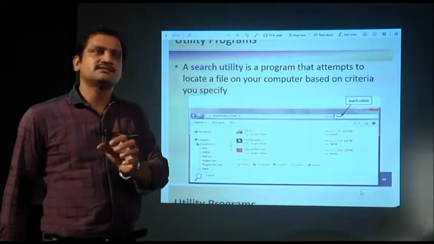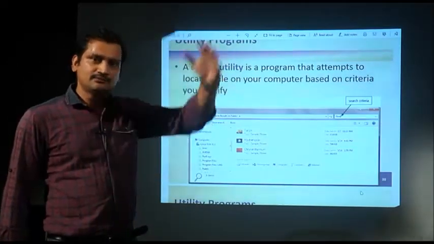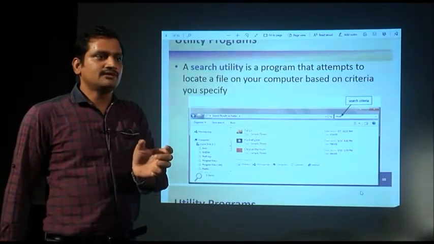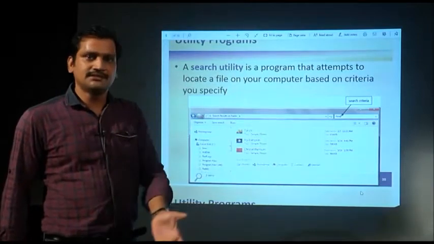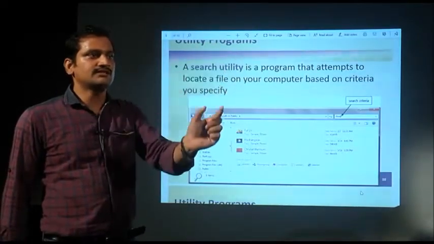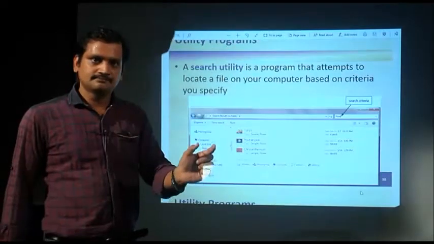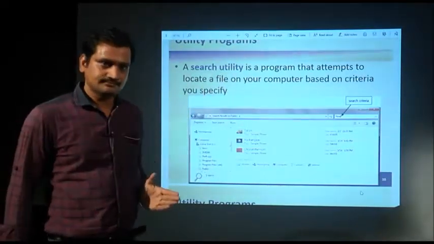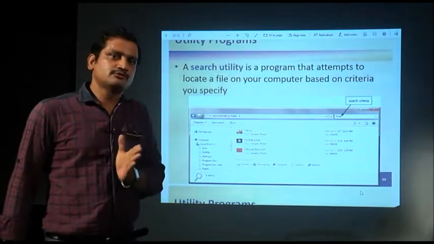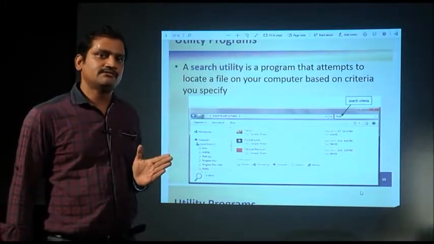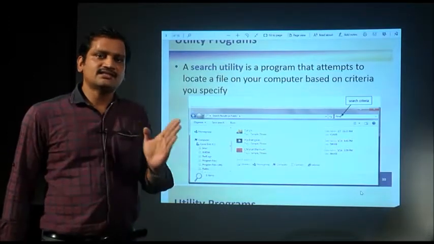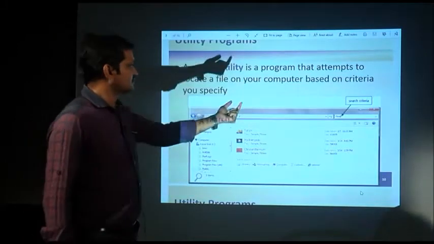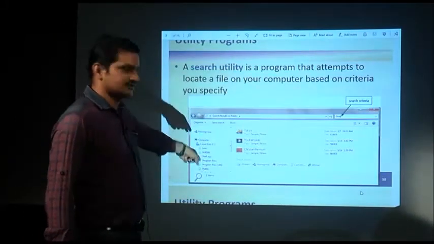A star dot star means any file, any type of file, because after the dot the extension name gives the type of file. If you want to see all the files starting with A, following any number of characters, whatever the type may be, you can write A star dot star. Or suppose I want to open a word processor file, a document file, I can write A star dot doc. Similarly, you can give any source criteria there, and it opens all the matching files and folders.